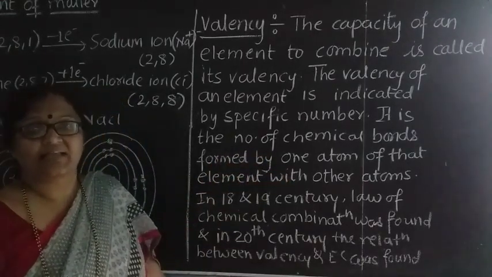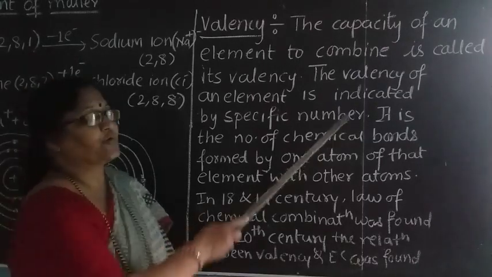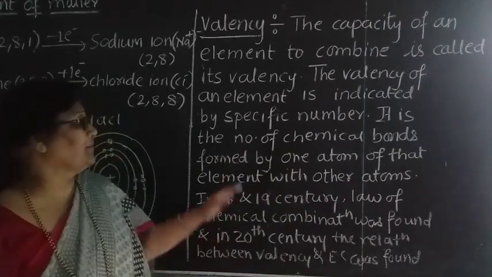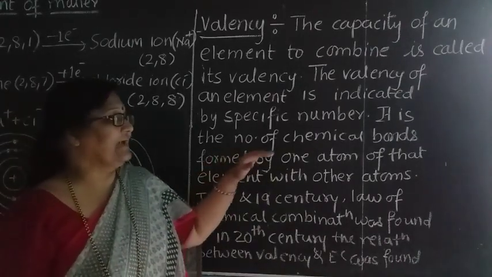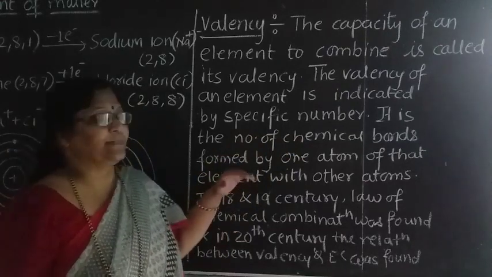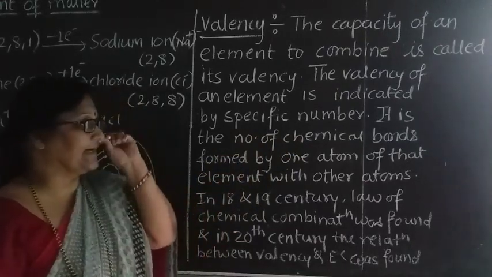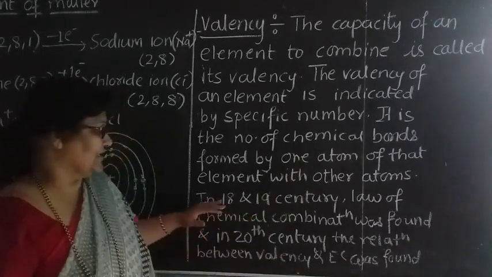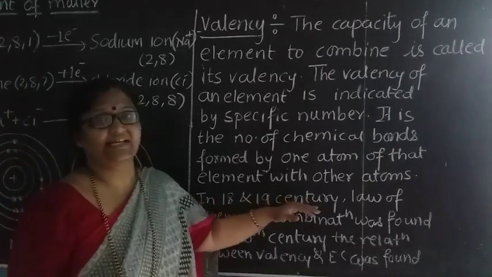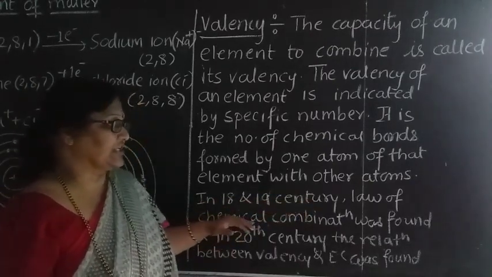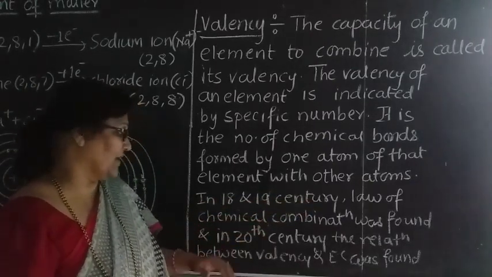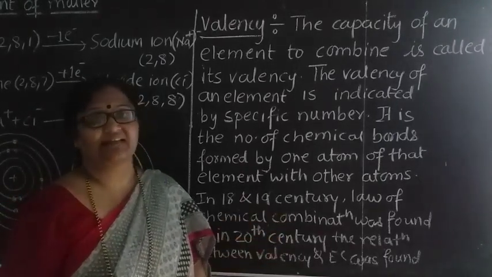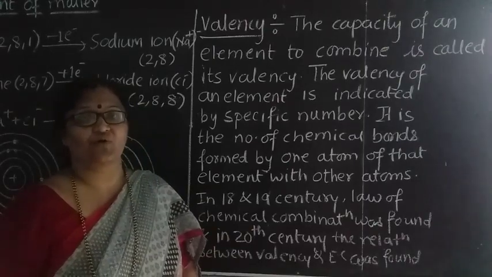So whenever two elements combine, there will be a number of chemical bonds formed by one atom of that element with the other atom, and according to the valency we can give the chemical bonds. Now in the 18th and 19th century, the laws of chemical combination were formed, and in the 20th century the relation between the valency and the electronic configuration was formed.